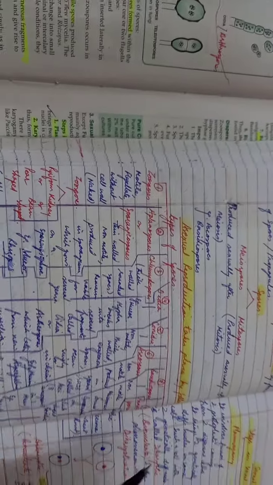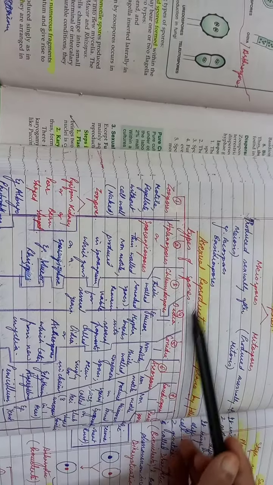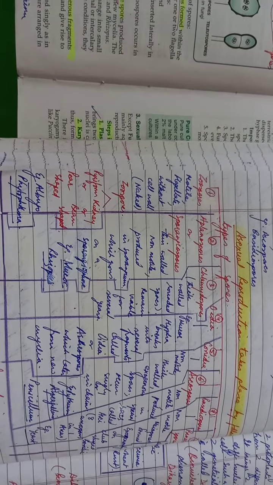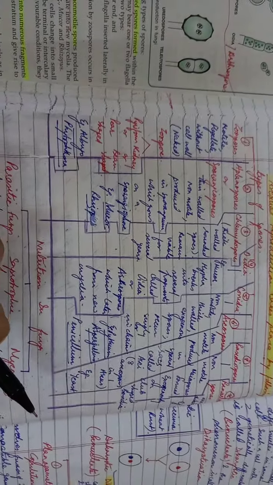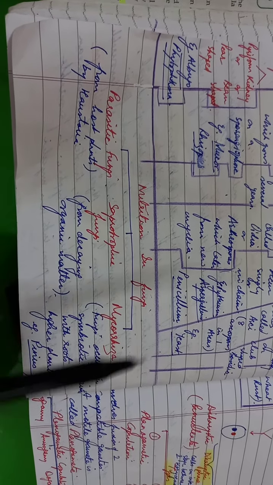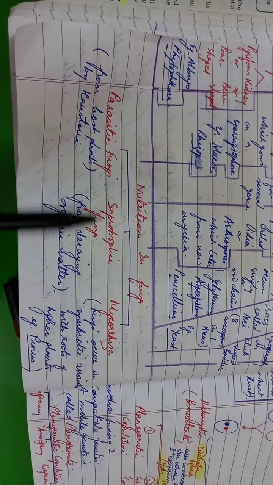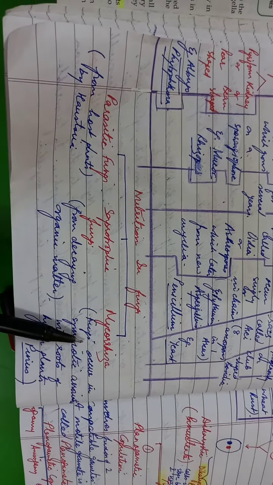Once again, the same explanation I have briefed into a table like this, right? All 8 types of spores, how they look, and their examples. Before we come to the sexual reproduction that I'll explain in my next video, let us see a brief note about nutrition in fungi. The fungi are of 3 types: parasitic fungi, saprophytic fungi, and the ones that form mycorrhiza.